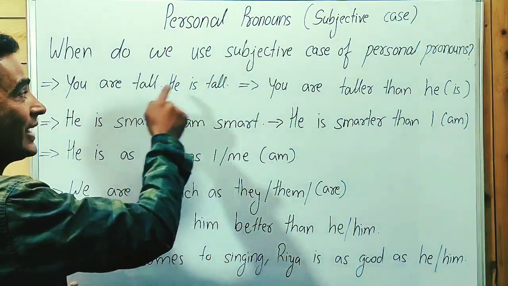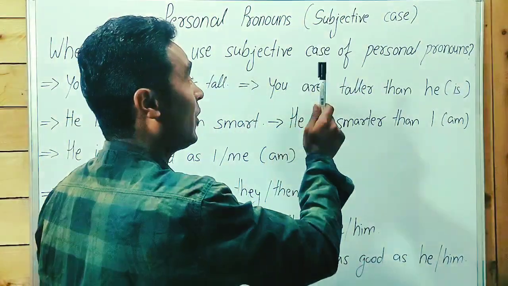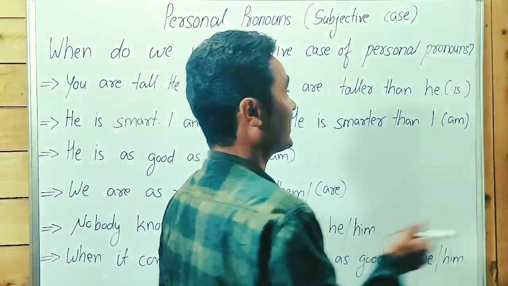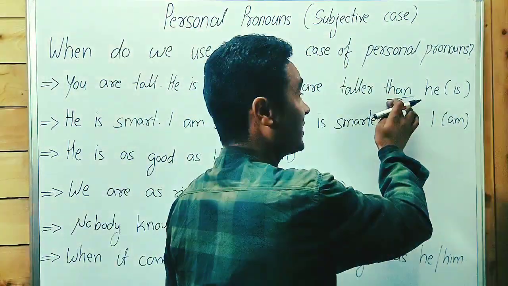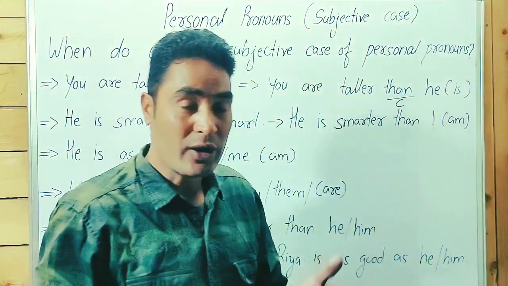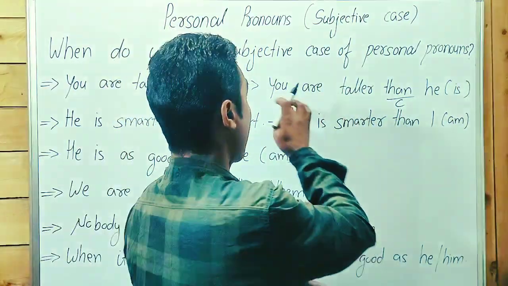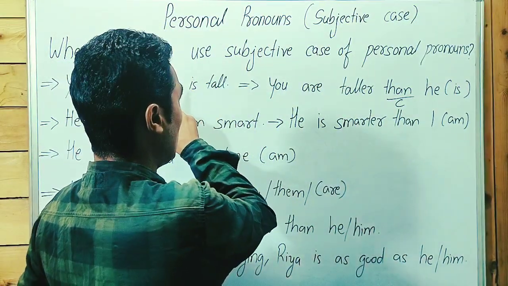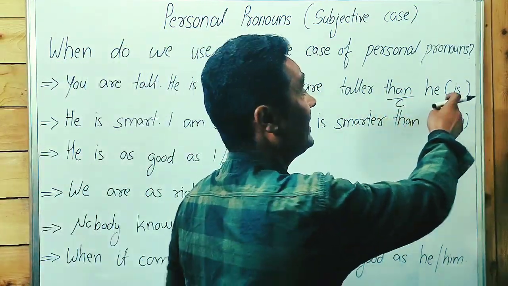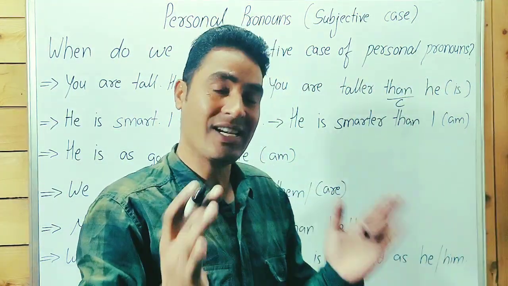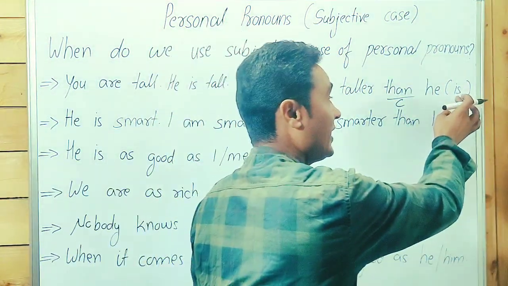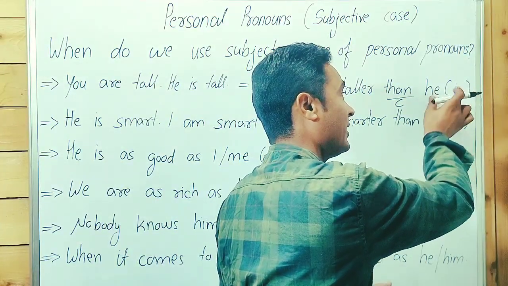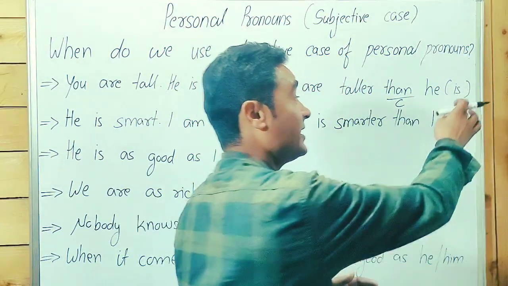You are tall, he is tall can be written: you are taller than he. Than is a conjunction over here. I'm so sorry, I'm writing roughly. Conjunction, he is, you can consider "is." You are tall and he is tall, both are taller. No, you are tall, I am tall. So he is and I am, he is, she is, the verb is considered.